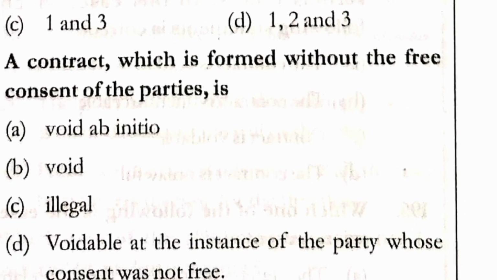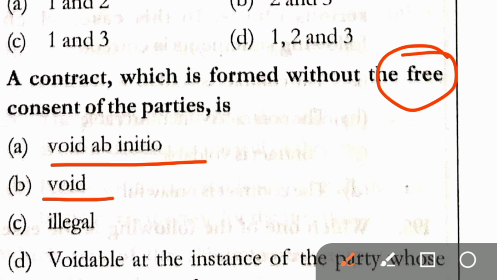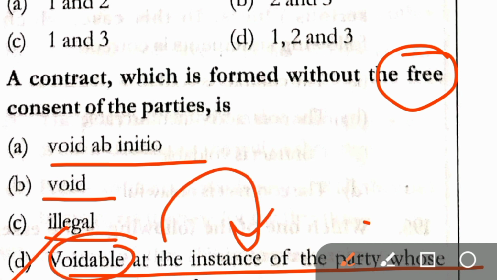Question number 200. A contract which is formed without the free consent of the parties is void ab initio, void, illegal, voidable at the instance of the party whose consent was not free. Correct answer is option D, voidable at the instance of the party whose consent was not free.